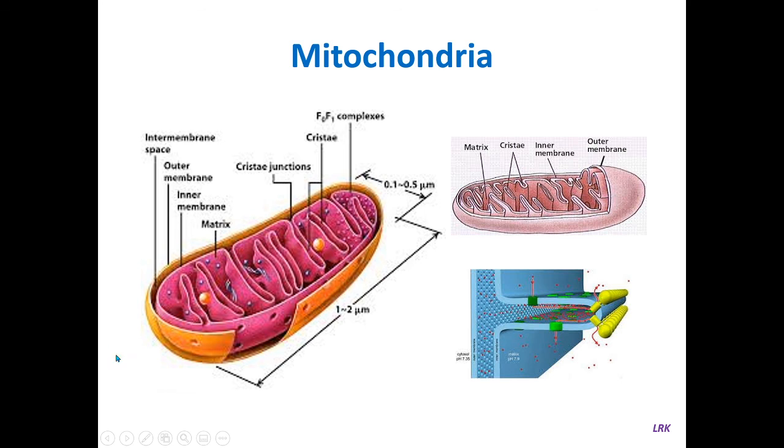This outer surface has small spherical particles, which may range up to 60 angstrom wide. They contain NAD linked dehydrogenases.